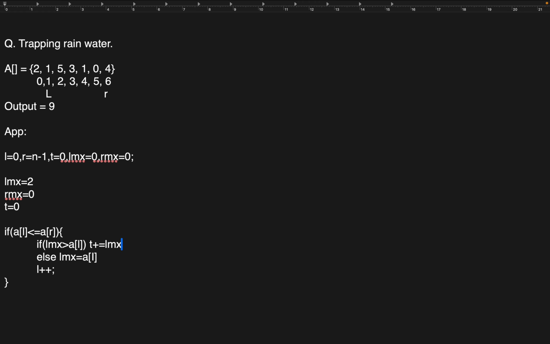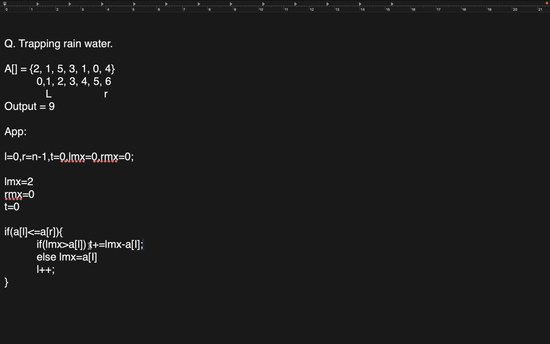The left max minus array of I. Between 2 and 4, what water will be stored? The block 1 means 2 minus 1 will definitely be there, because building 4 is there. So we will say left max minus array of left.